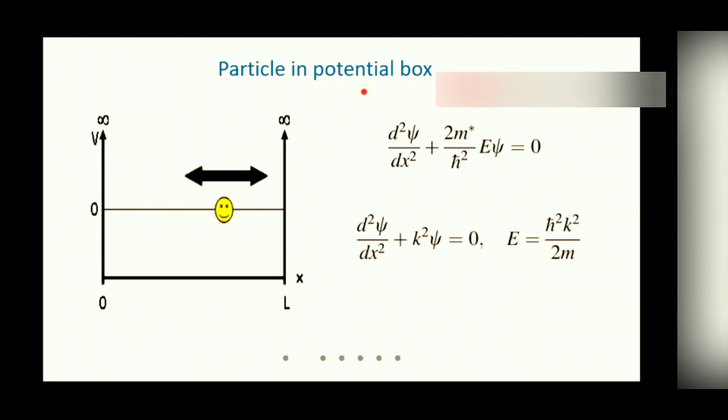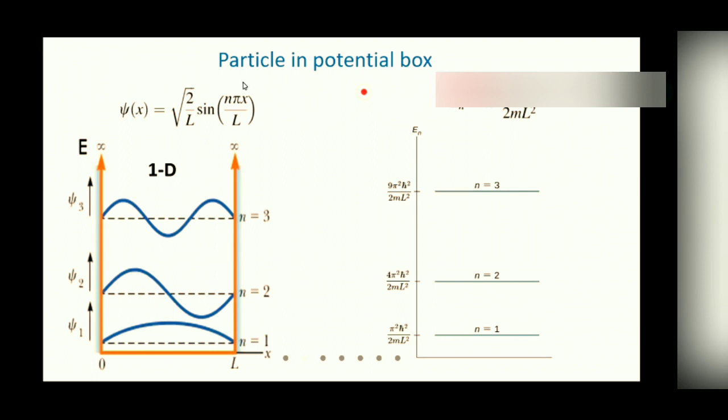Now we can write the Schrodinger equation for this electron as this. The potential is 0 within this box. So this is the Schrodinger equation, d2 psi by dx2 plus 2m* over h cross square E psi equal to 0. And if we take 2m* E by h cross square equal to k square, it will reduce to this equation. This is a very common and simple differential equation we meet elsewhere in physics, chemistry and biology also. And we can solve this equation very easily.